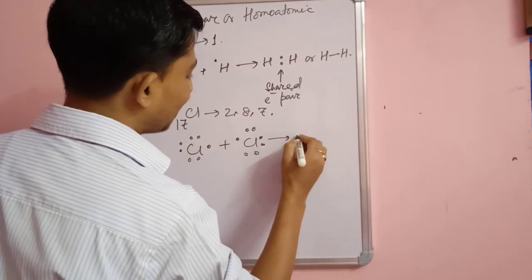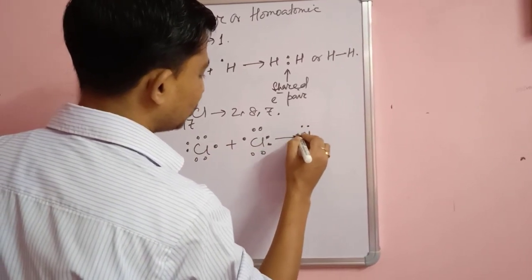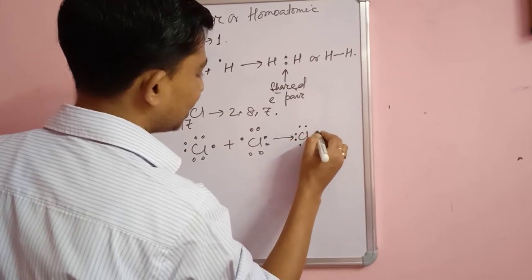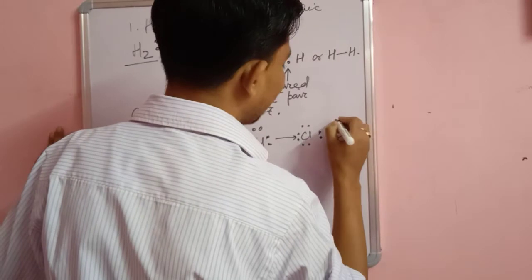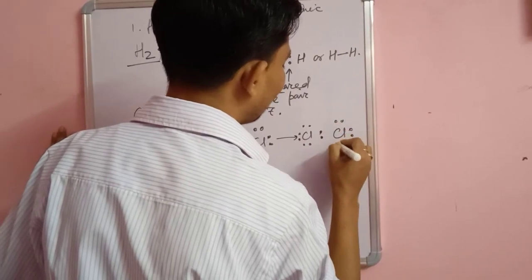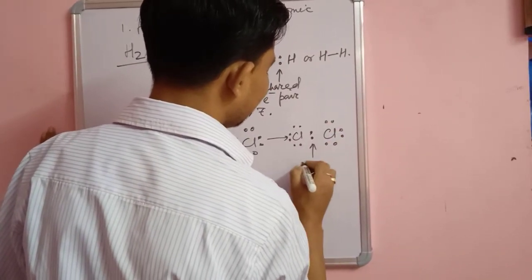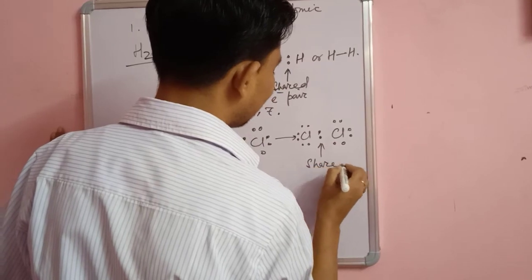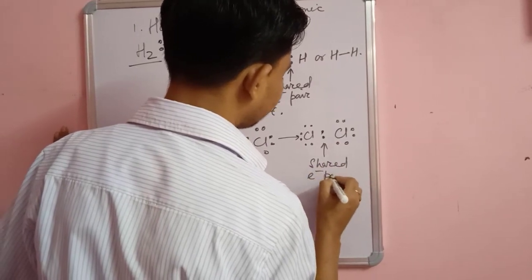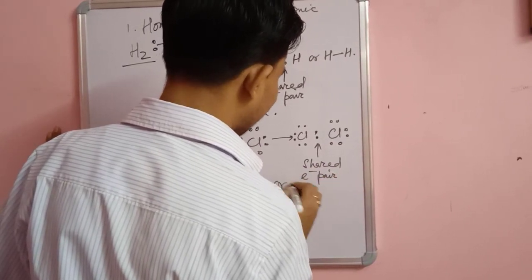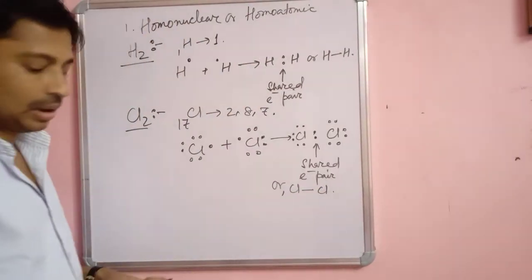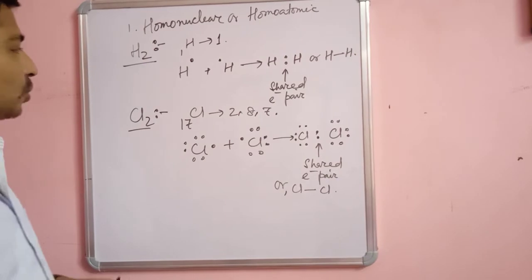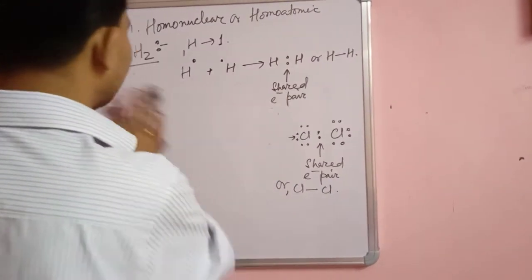These two will combine, sharing one electron pair, and each Cl keeps 6 other electrons. This is again our shared electron pair, or you can write it as Cl bond Cl. Likewise we will form the N2 molecule, O2 molecule, etc.